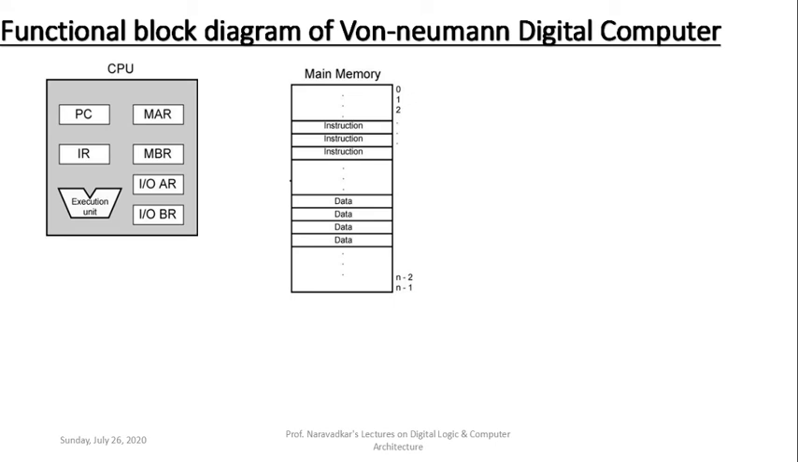Then next on the right side here is the main memory, which is common for storage of instructions as well as data. You will find towards the upper end instructions are stored and towards the bottom end data can be stored. It can be even the reverse way also.